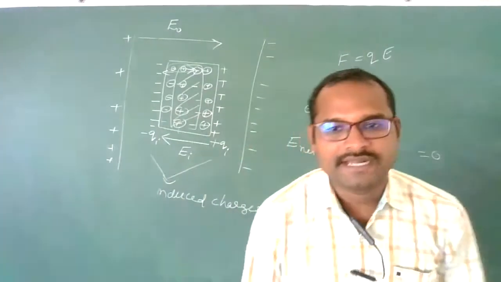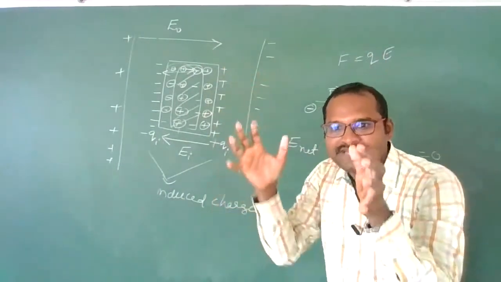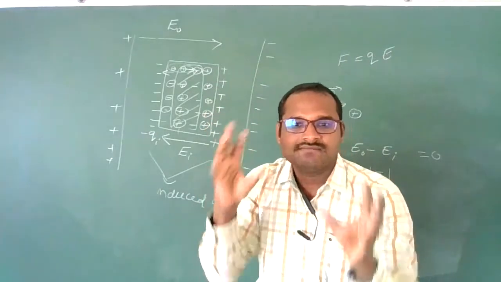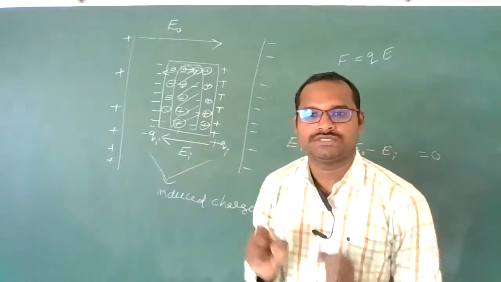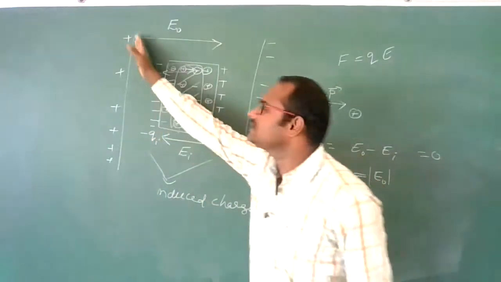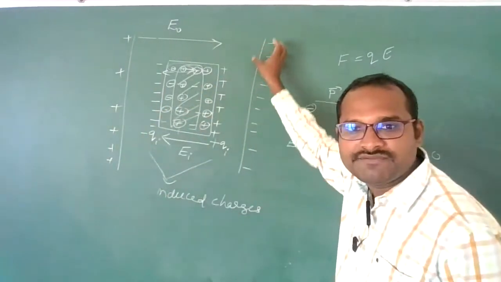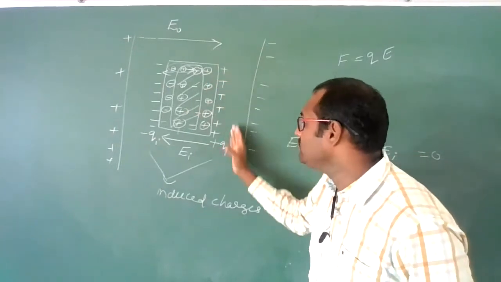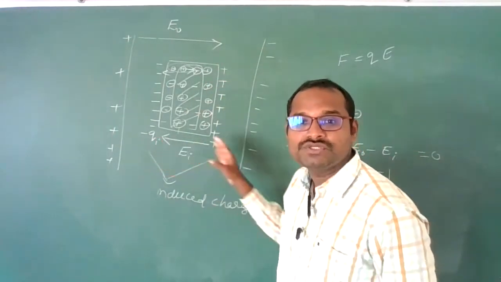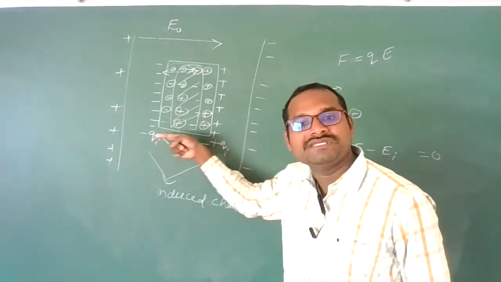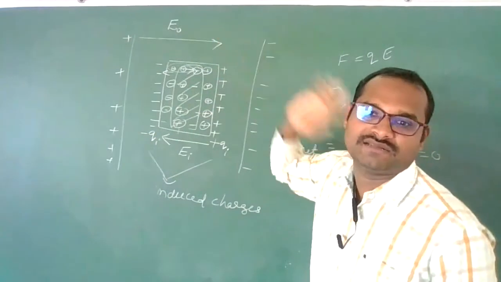Means whenever a conductor is placed inside an external electric field, some opposite charges will induce on the surface of the conductor. Which type of charges? Nearer to the positive plate, negative charges will induce. Nearer to the negative plate, positive charges will induce. Due to these induced charges, an induced electric field will produce in the opposite direction to the applied electric field.